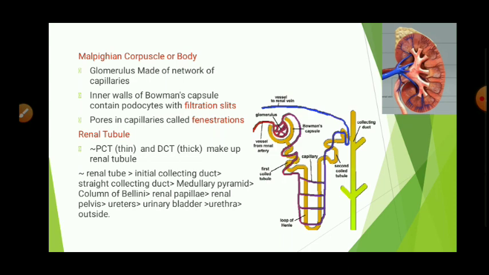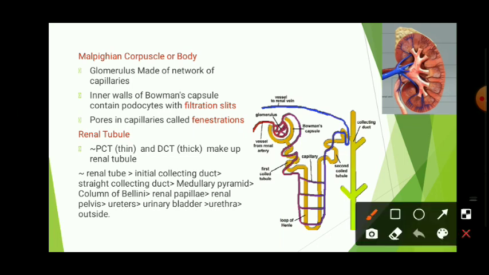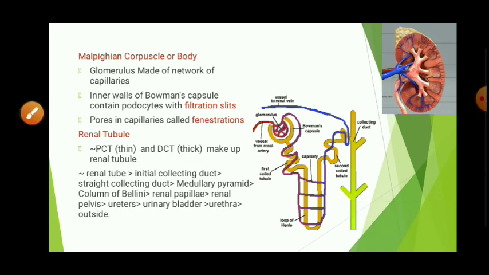So where are these nephrons actually located? There are millions of nephrons inside the kidney, and in the next slide we are going to see the exact location where they are located.